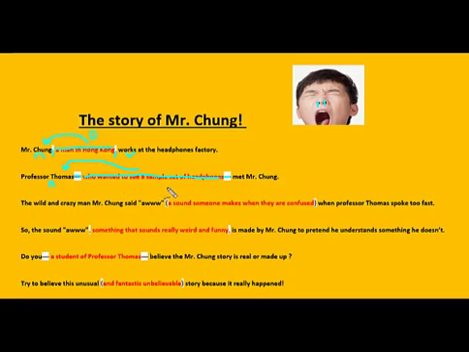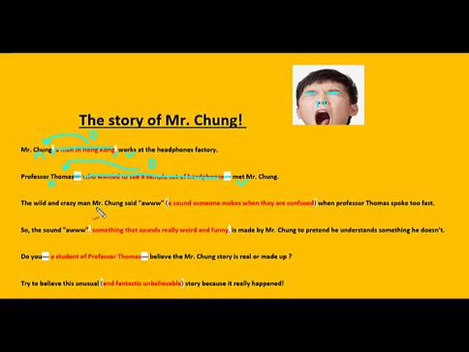That's who he is. When we cross out the non-essential dependent clause between the dashes, you see we still have a complete sentence. Professor Thomas met Mr. Chung. Met is our verb. M dashes. Same as double commas. Let's go ahead and take a look at sentence 3. The wild and crazy man, Mr.